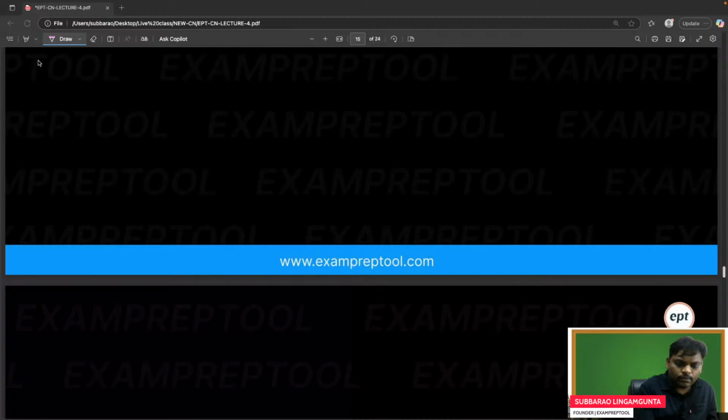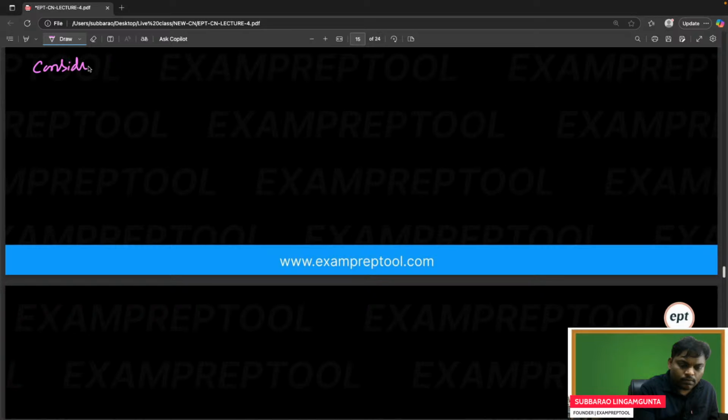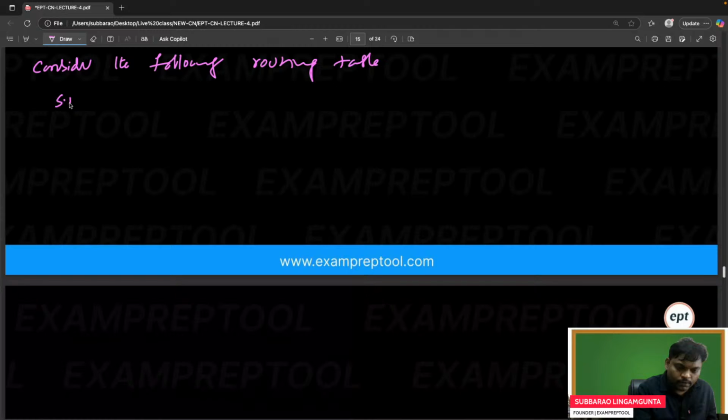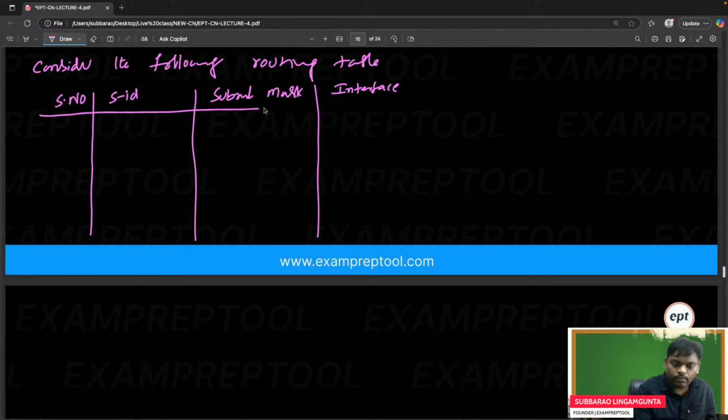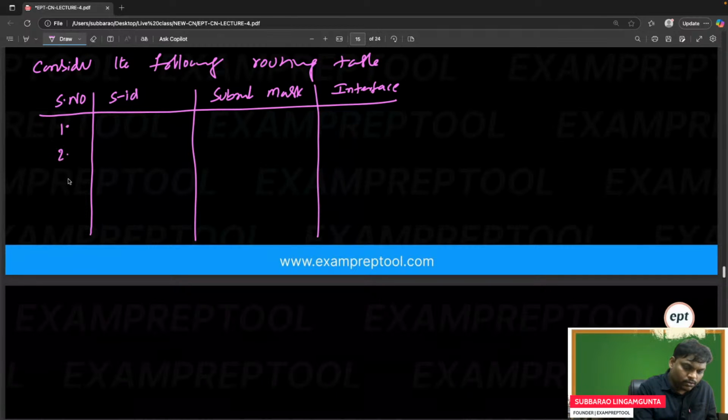Consider the following routing table. Sequence number, subnet ID, next one, subnet mask, next one, interface. It is 1, 2, 3, 4, 5.